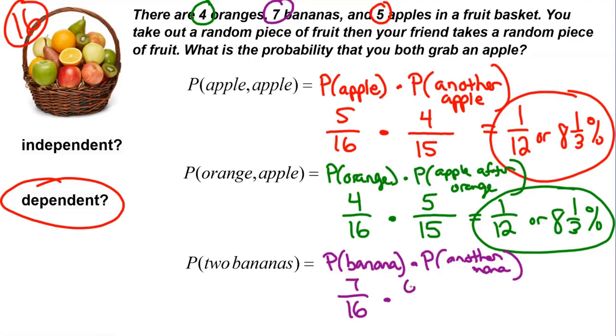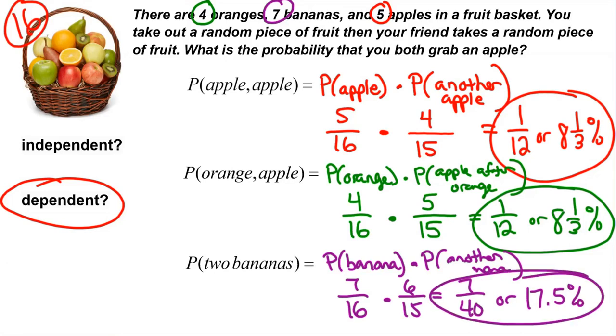Times 6/15 is 7/40 or 17.5% chance. So we can see we're more likely to get 2 bananas than we are the other 2 combinations of fruit. So there were 3 examples of dependent events. You can see that second probability changes after the first event occurs.